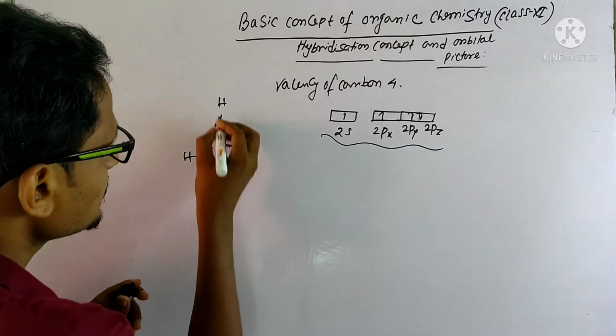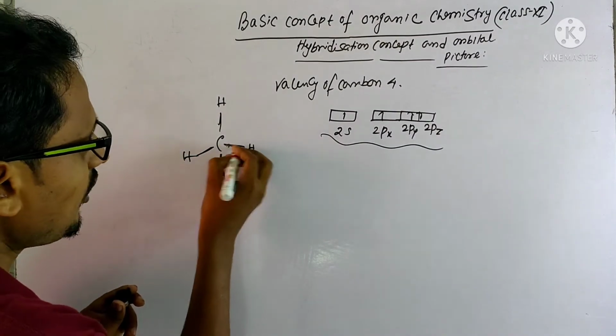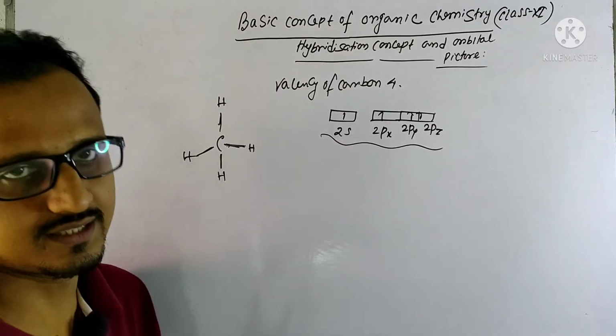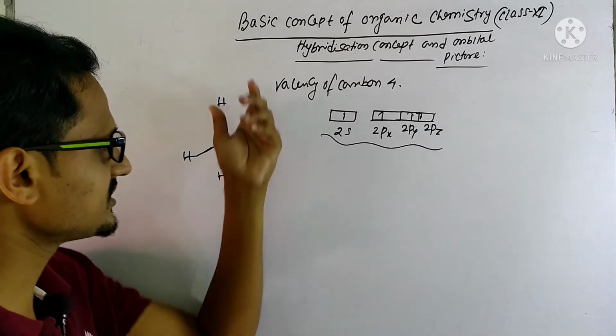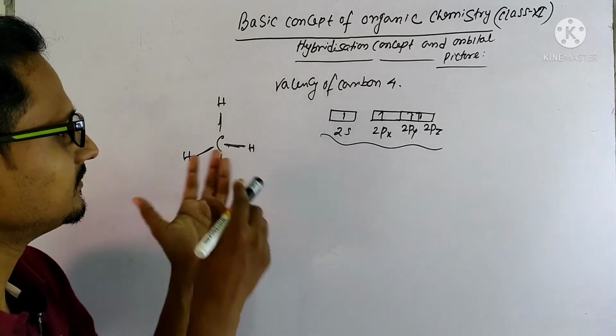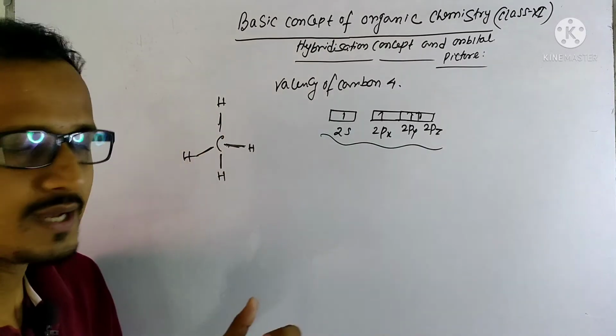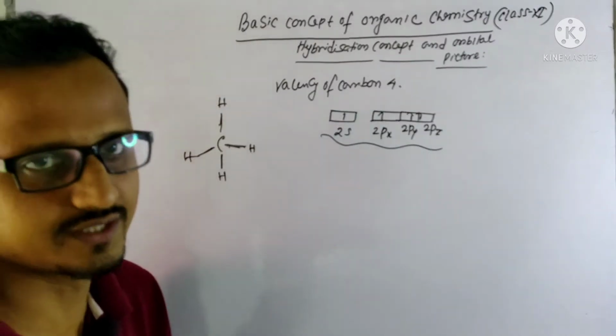Here 4 C-H bonds are there and all are equivalent. The size of all C-H bonds is equivalent, but their orientations are different. They will have similar energy and similar volume, but their orientations will be different.